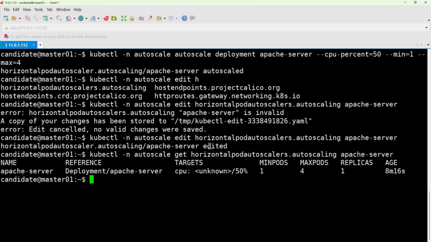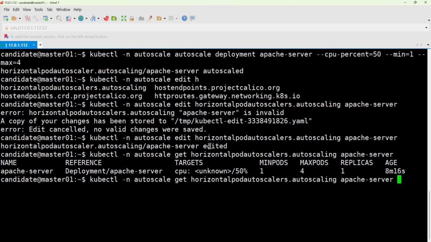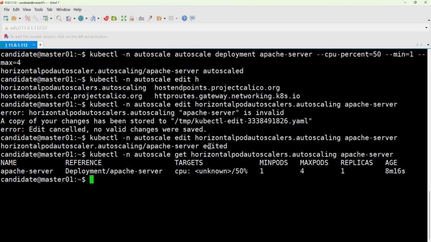Okay, here we can see the result. CPU at 50%, no problem, right? Minimum value is 1, maximum is 4. As for that 30-second interval, if you want to check it, you can just edit it again. The 30-second interval means if you want to check, just edit that file again.